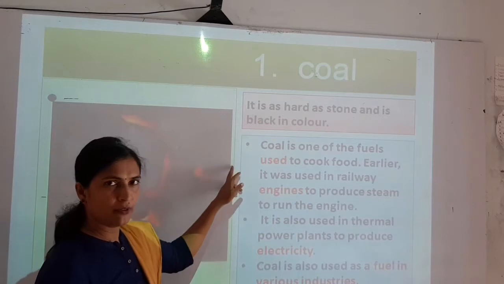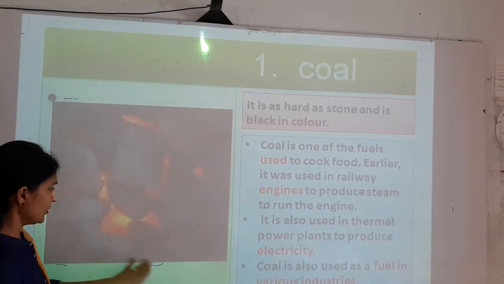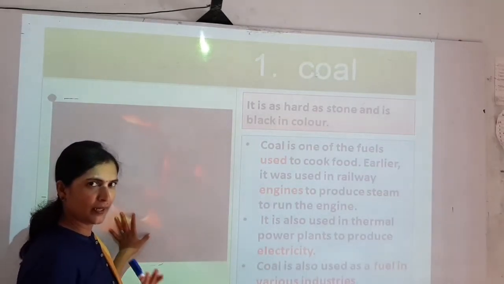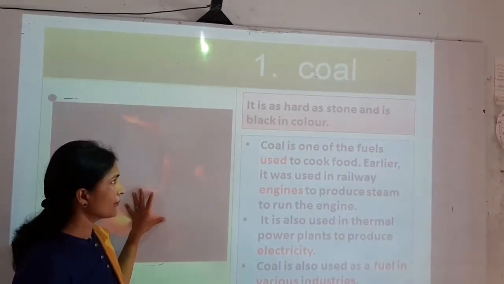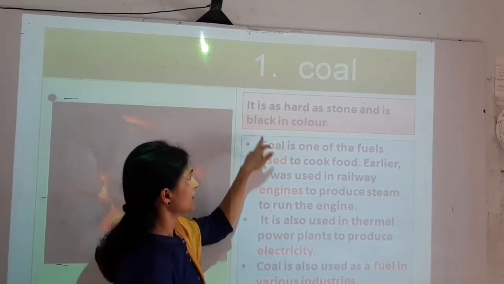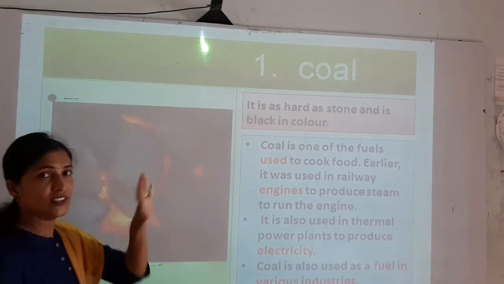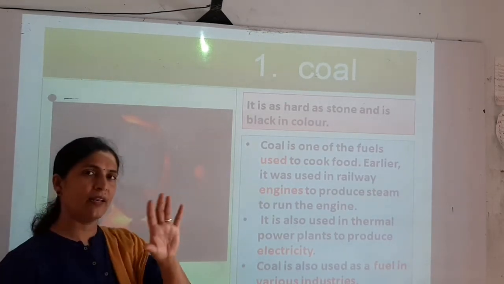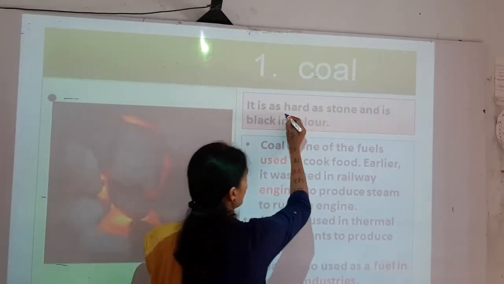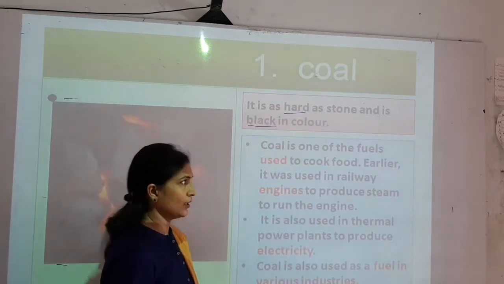Here the first point we will learn is what is coal. Here you can see in the picture the burning coal, and the coal does not produce any type of flame, but it gives heat. It is hard as a stone and is black in color. So it is very simple to understand the color of coal. Simply, it is black in color and hard like stone. This is the feature of coal: hard and black in color.